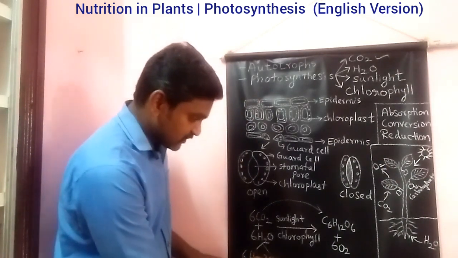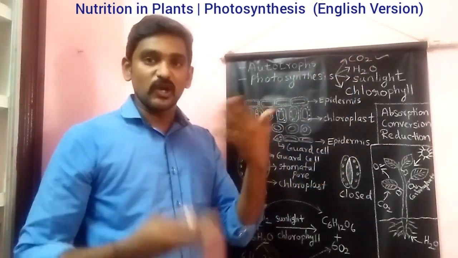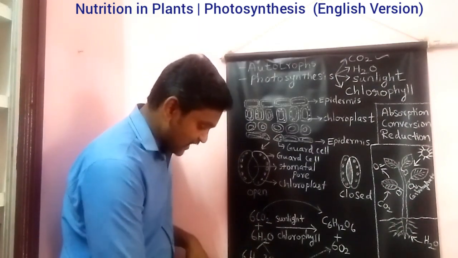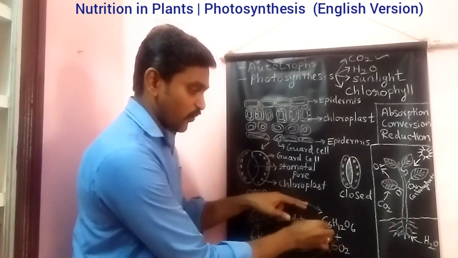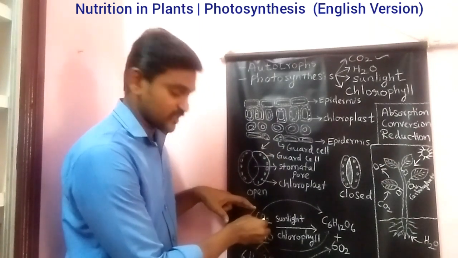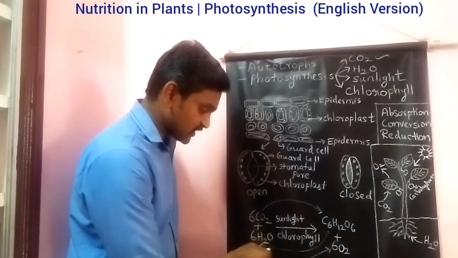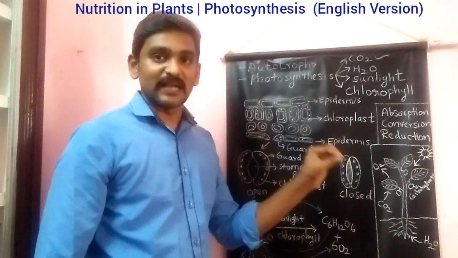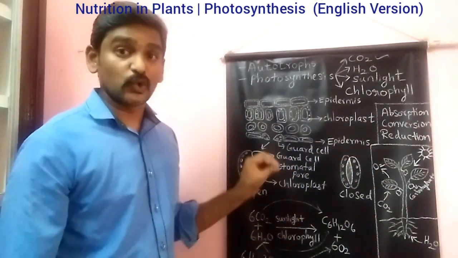Then what happens? This oxygen will be removed from the plants, which comes out, which we are using for our respiration process. So this is that oxygen. Whereas this hydrogen will go and join with this carbon dioxide to form this starch material. Together they form the starch material. Whereas the oxygen which is split up by this chlorophyll will evolve out from the plant cell, which we are respiring. This is the overall equation of photosynthesis.